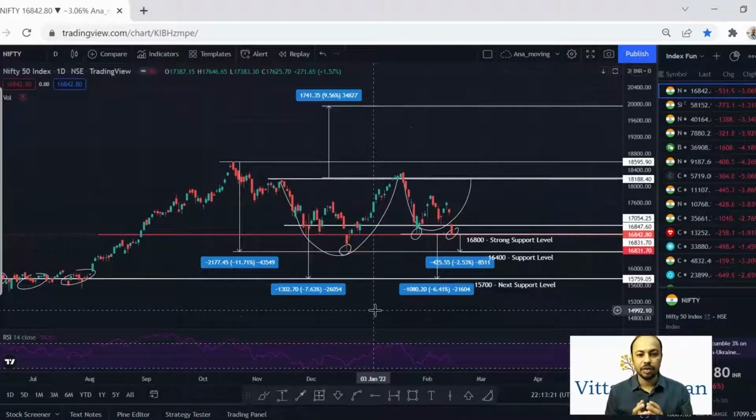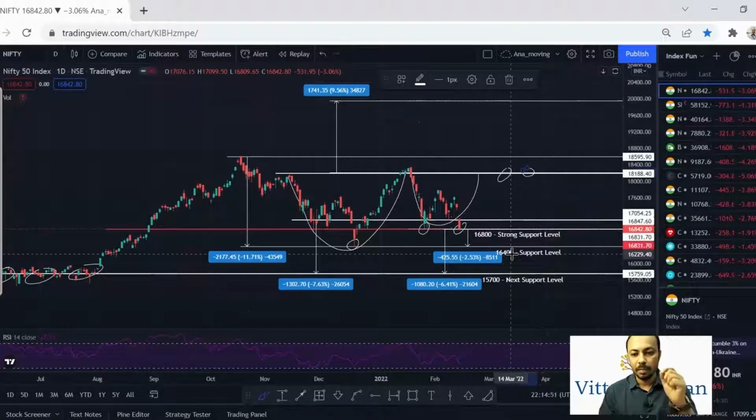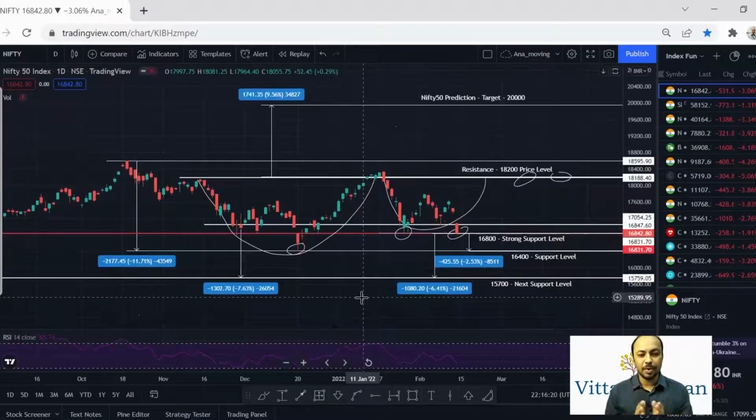We have also discussed the correction of Nifty 50 with the different support levels which are available currently. The next support is 16,400. If the price further breaks down from the price level of 16,800, the strong support available is at the price level of 15,700, with a correction of 6.41%. Now this is about the correction, but if it breaks out from this price level of 16,800, it might face resistance at the price level of 18,200 going upward, but after giving the breakout from that level, it will definitely touch the prediction of the 20,000 price level.